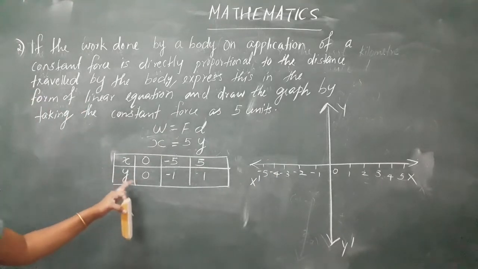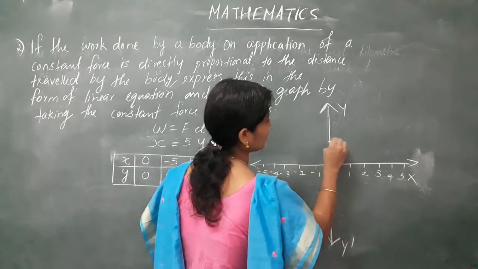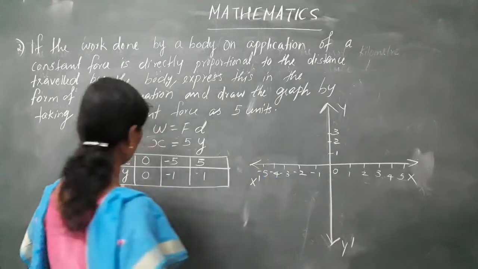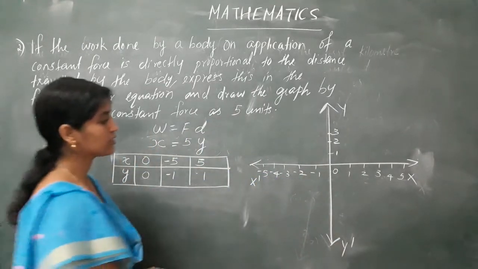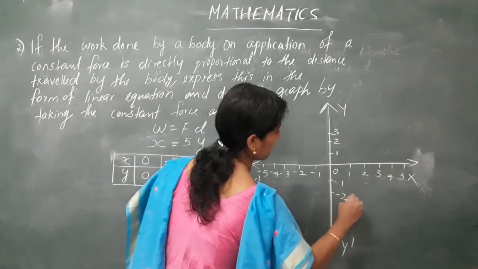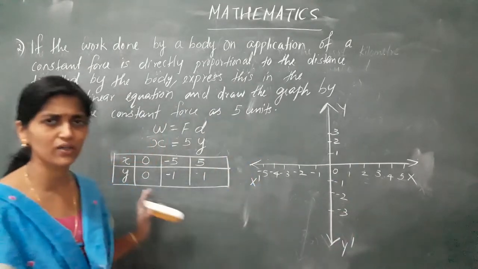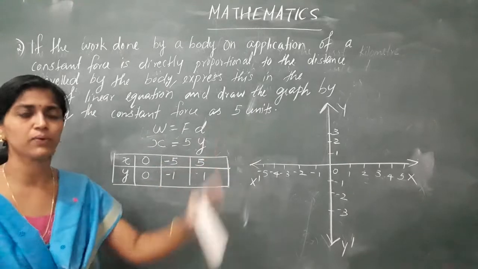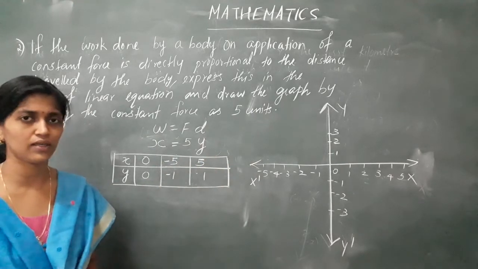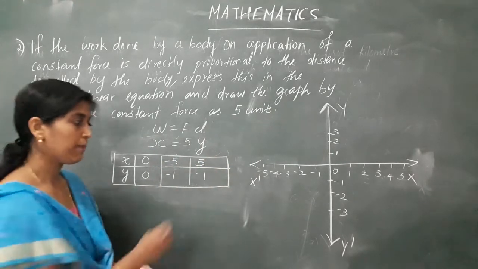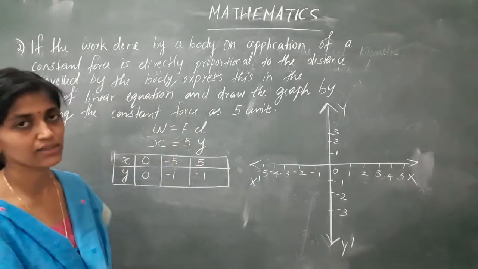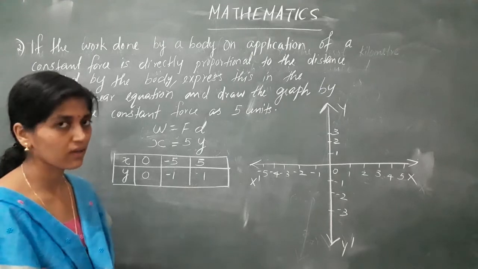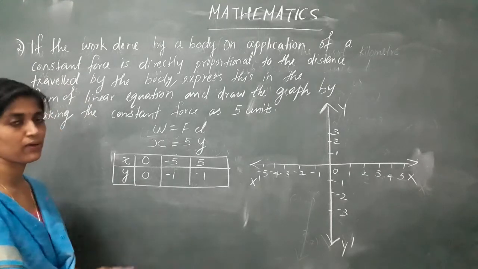Next, y values 1, 2, 3. Y values only that much, that's enough. X, then negative towards, it is minus 1, minus 2, minus 3, that's enough. So according to the solutions you are finding, you can mark the intervals on the x axis and y axis. Okay, now you have to put the points.